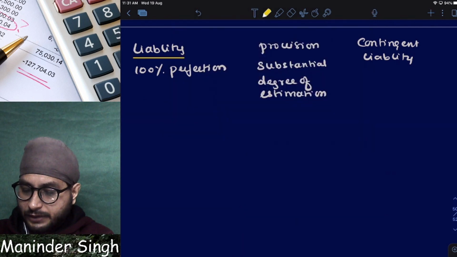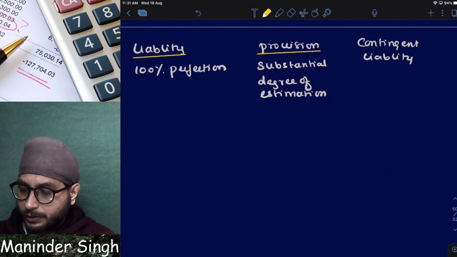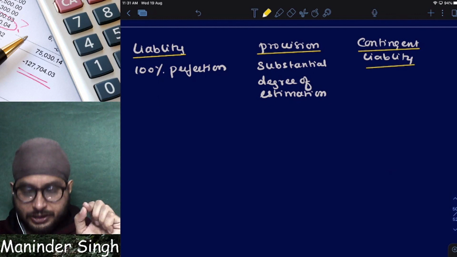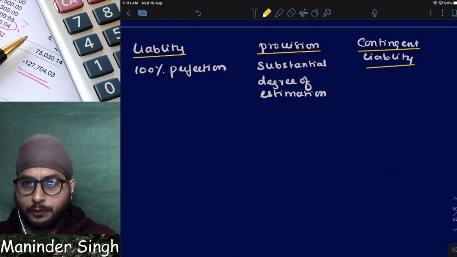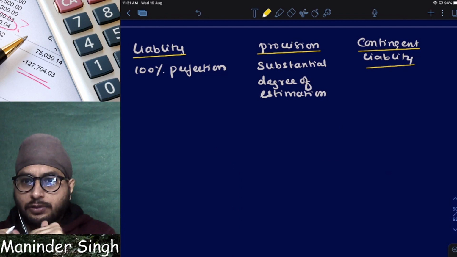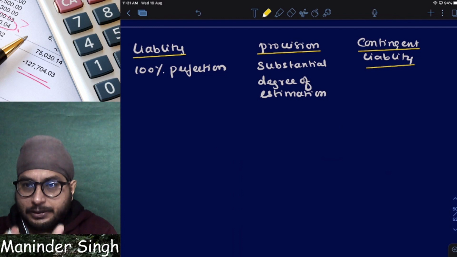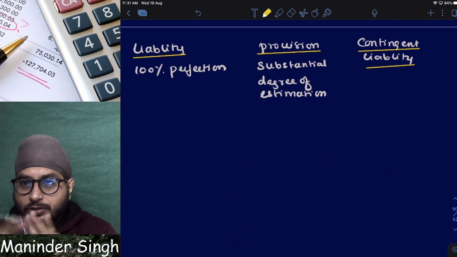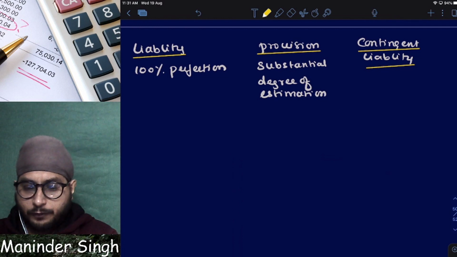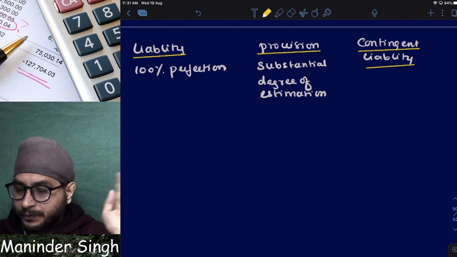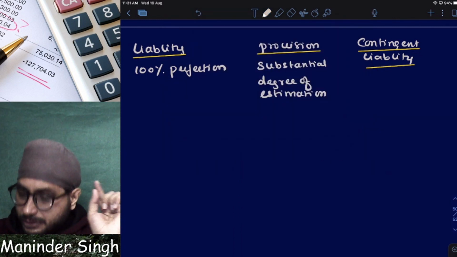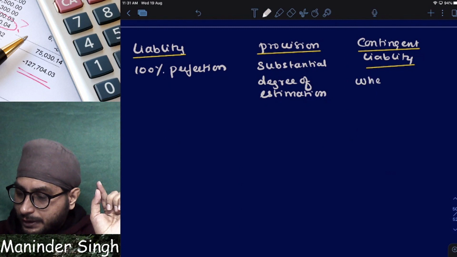Clear? Now I will explain you the differences. I hope you are able to understand now. Substantial degree of estimation is what? Less than 100%. I'm not perfect. Without 100% perfect calculation, what is it called? Provision. 100% perfect calculation I'm doing, that is liability.